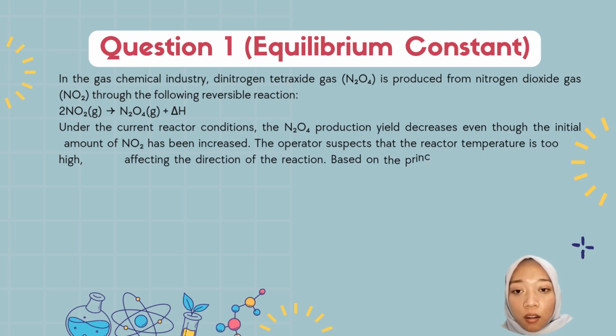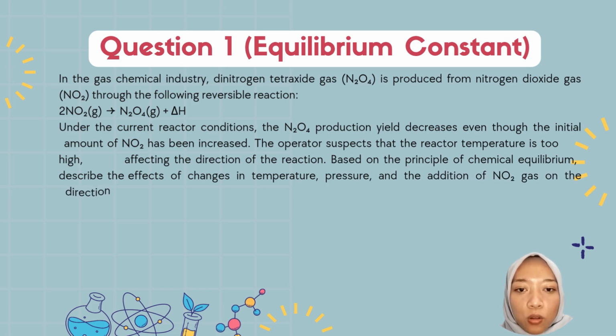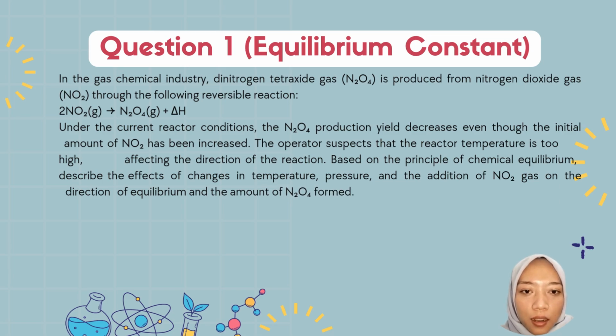Under the current reaction conditions, the dinitrogen tetroxide gas product yield decreases even though the amount of nitrogen dioxide gas fed in has been increased.